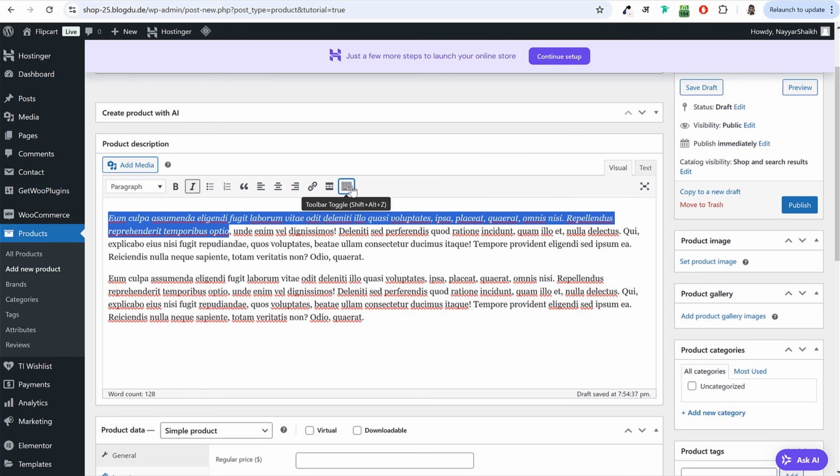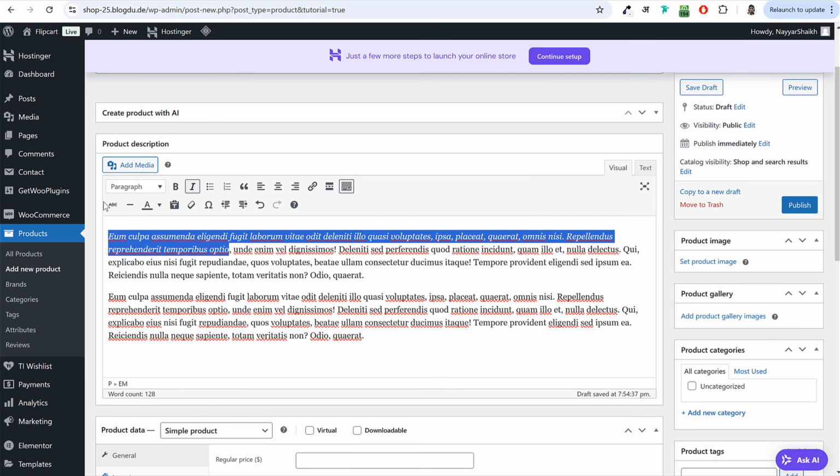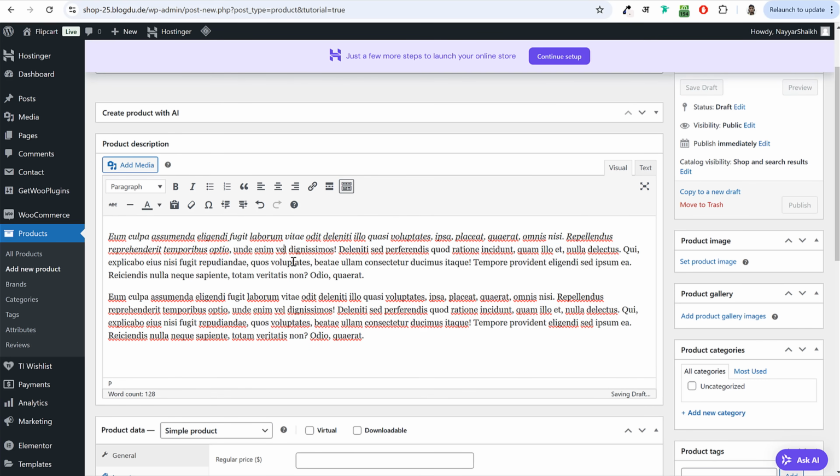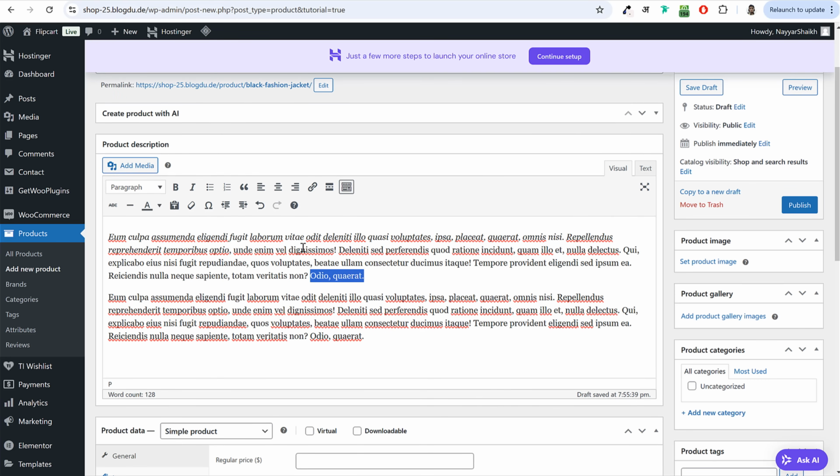Okay. Now you can also click on this button, toggle toolbar. You will get a few more options, like you can change the color and all. Now for this one, maybe I'll make it bold and I'll also change the color. So I'll go to text color and make it red, for example.